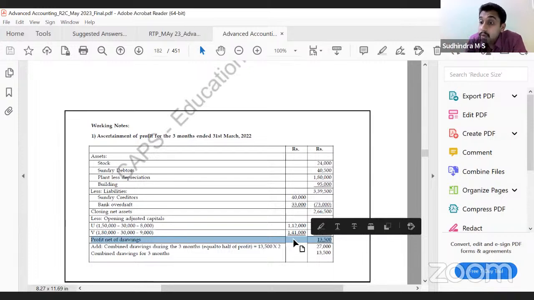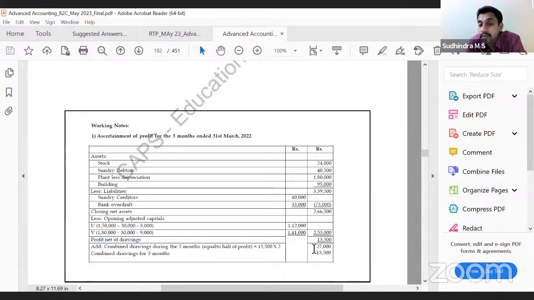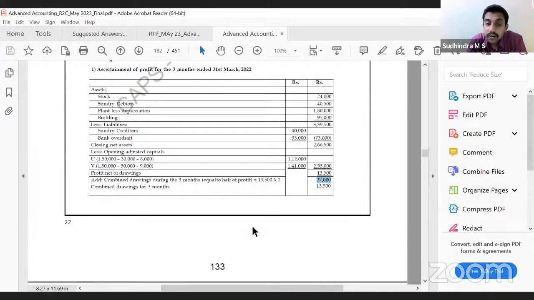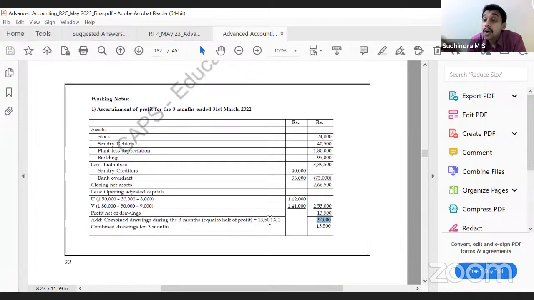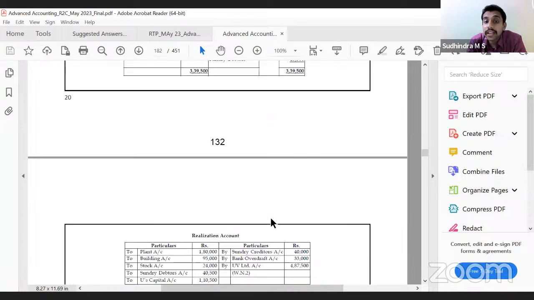Correct? Now, can I appropriate the entire increase in capital as profit? The answer is no, because they have also withdrawn drawings. They have said half the amount is withdrawn. So that means the remaining half is left here. So add the same amount, and you will get the profit. Profit is 27,000. Profit for the 3 months, 27,000. Everyone understood how we got the profit?